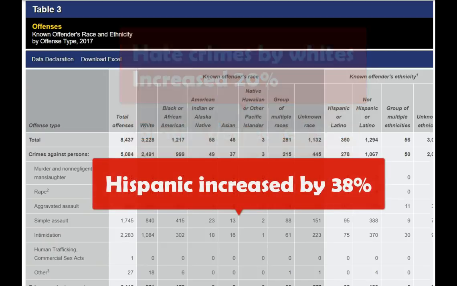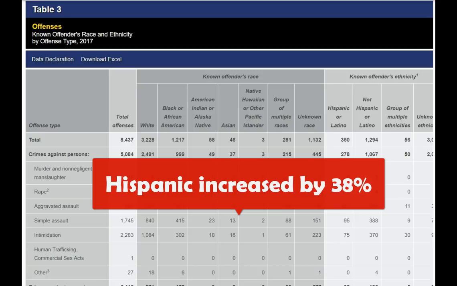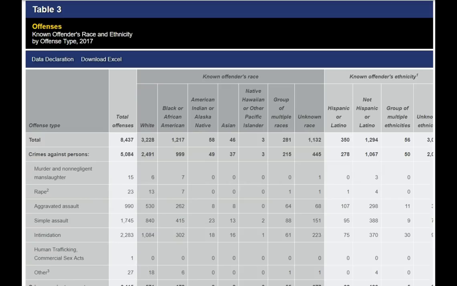Now, you've probably never seen a headline that highlights the disturbing rise in Hispanics that commit hate crimes, but again, this is the table that you would find that information.